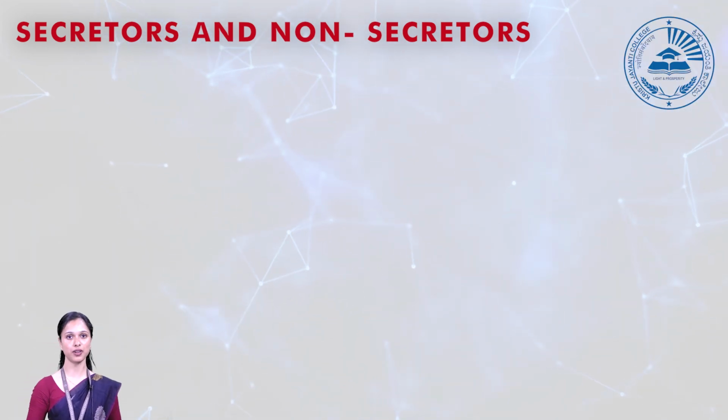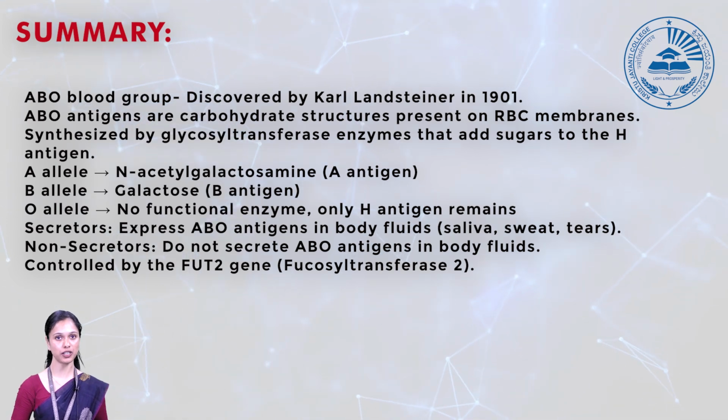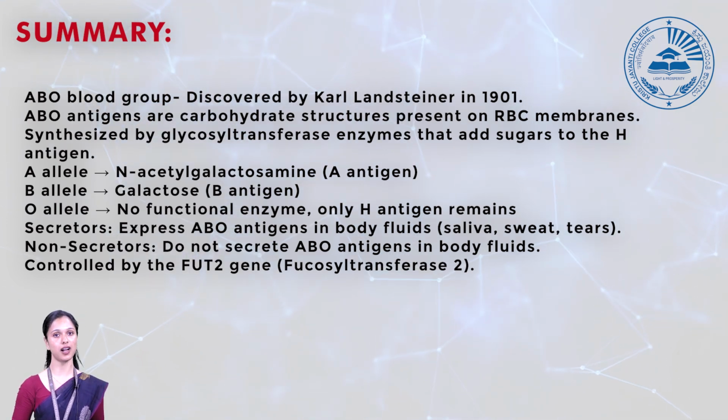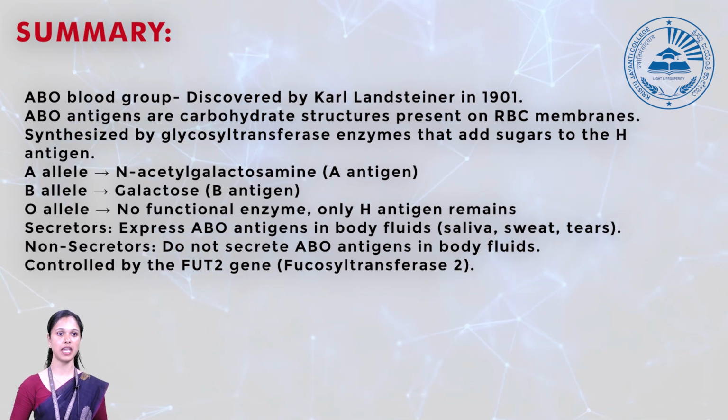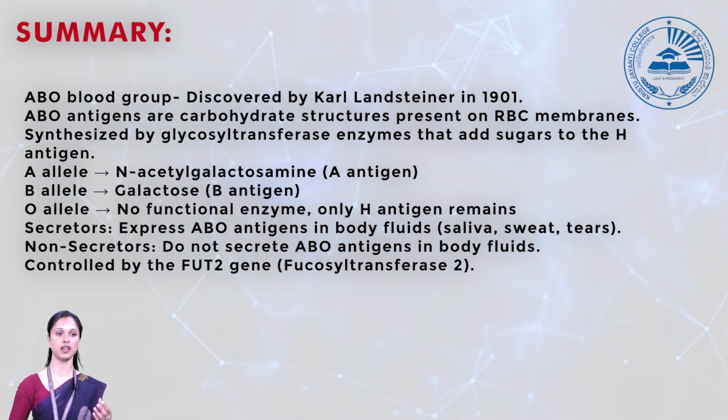So, just a summary of what we have learned until now. We know that the ABO blood group was discovered by Karl Landsteiner. He is known as the father of transfusion medicine. The blood antigens or blood groups are synthesized by glycosyl transferase enzymes.